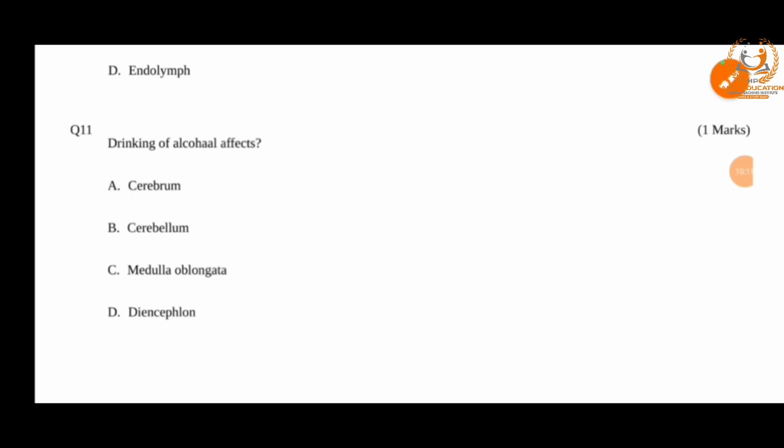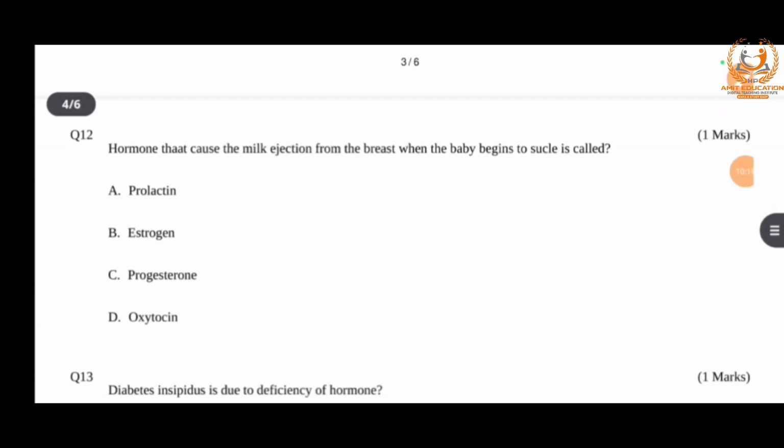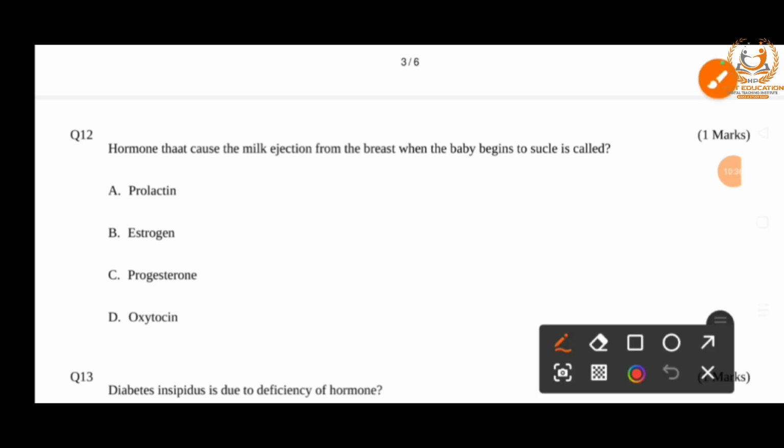So next question is, the hormone that causes the milk ejection from the breast when the baby begins to suck is called A prolactin, B estrogen, C progesterone, and D oxytocin. The right answer is oxytocin. Option D is the right answer.